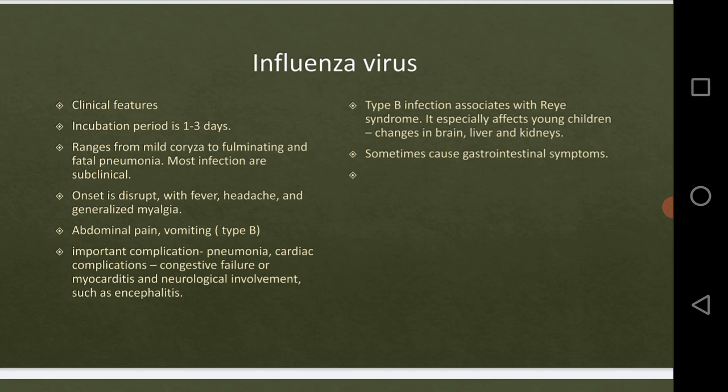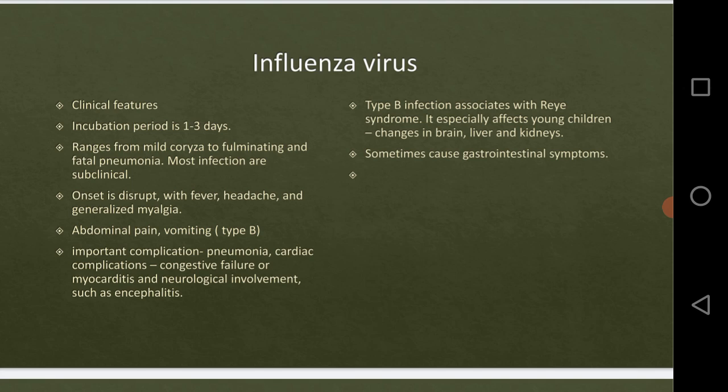Now what are the next clinical features? Abdominal pain, pain in the abdomen, or vomiting. Especially these symptoms are observed in type B influenza. Type B influenza, what are the symptoms? Abdominal pain and vomiting. Now the important complications, what complications can happen due to this virus? First is pneumonia, right?